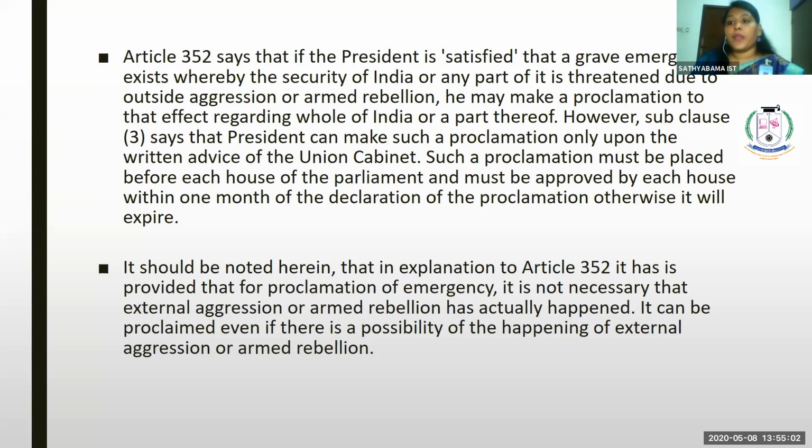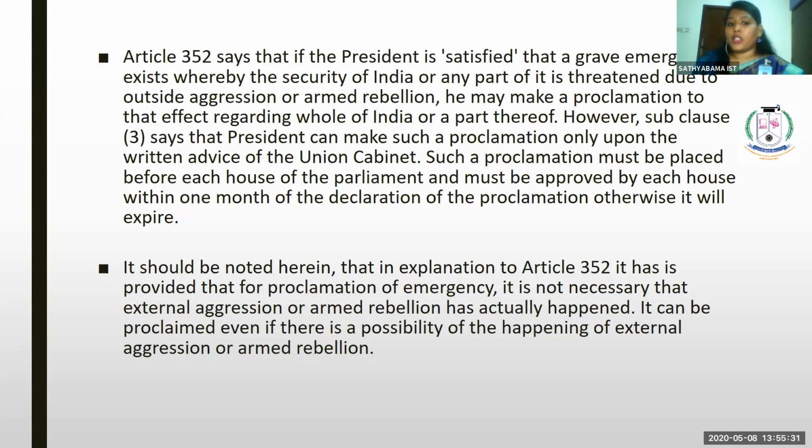And subclause 3 says that even the satisfaction of the president alone is not sufficient. The cabinet ministry should make a communication to the president in order to declare emergency in the country. The cabinet ministry should also place the proclamation before the Lok Sabha and Rajya Sabha, and it should be approved within one month from the date of written communication.